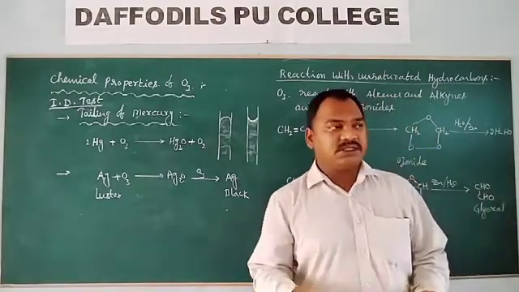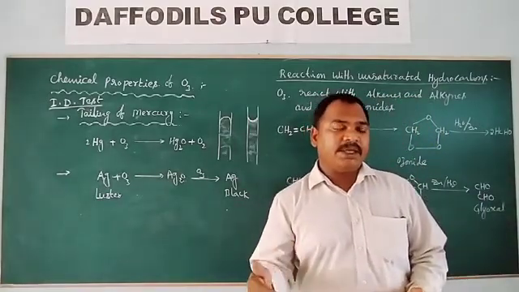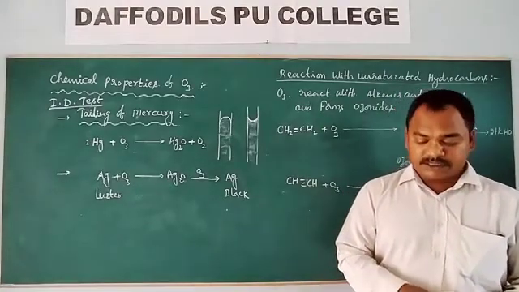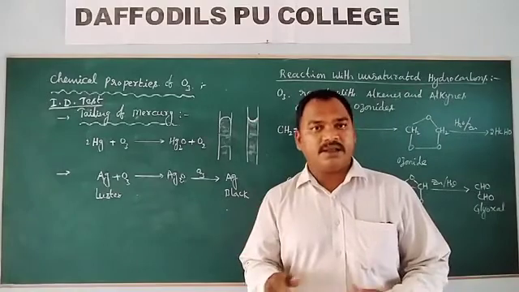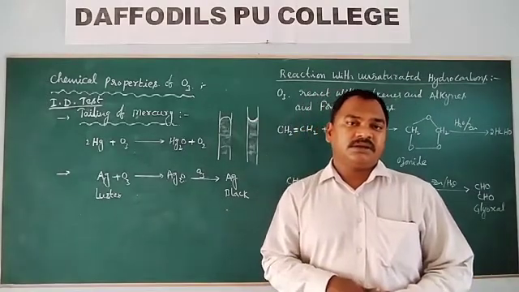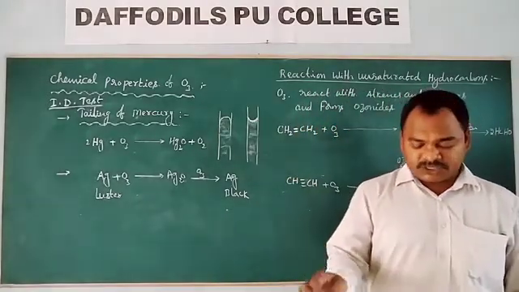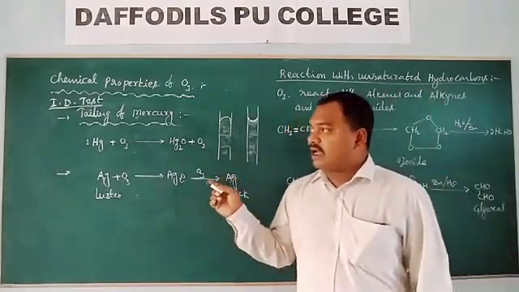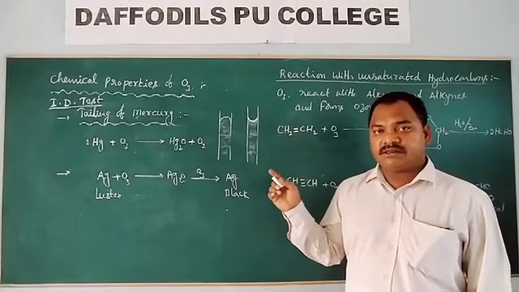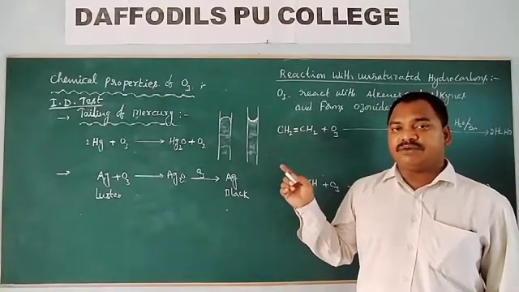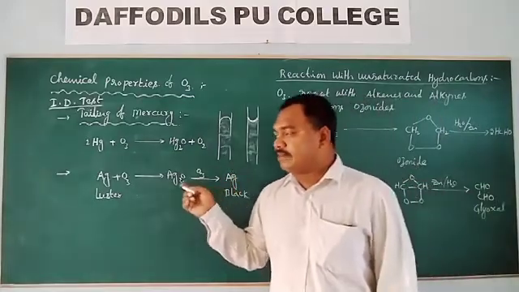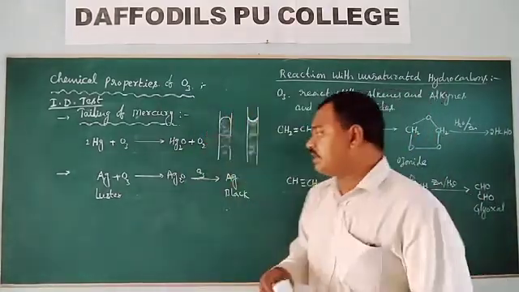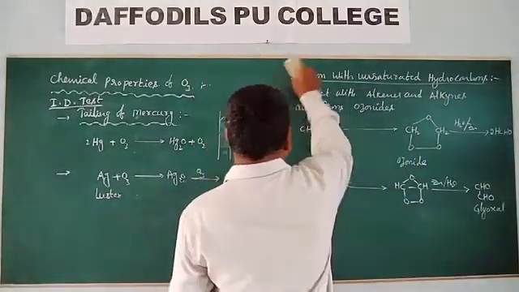Next, another test is benzidine paper, which is converted into brown color. So conversion of benzidine paper into brown color, and alcoholic tetramethyl base paper into violet color, indicates the presence of ozone. So these are the identification tests for ozone.